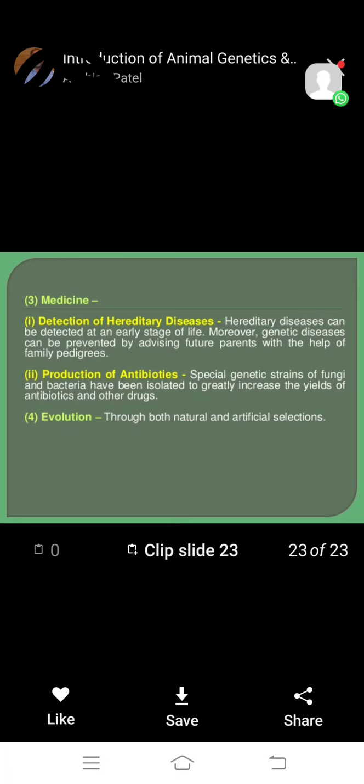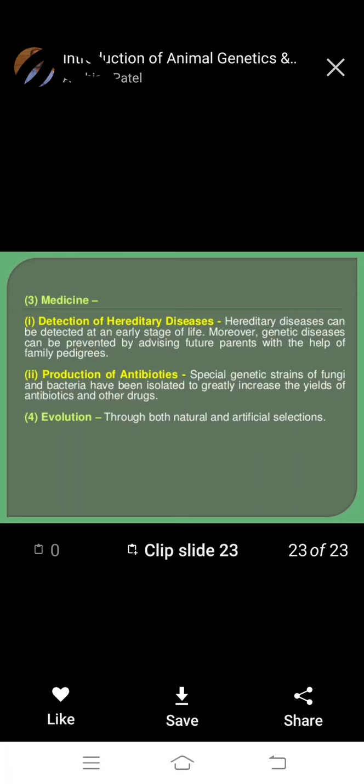Next, production of antibiotics. Special genetic strains of fungi and bacteria have been isolated to greatly increase the yield of antibiotics and other drugs. Today this is very important. Which type?